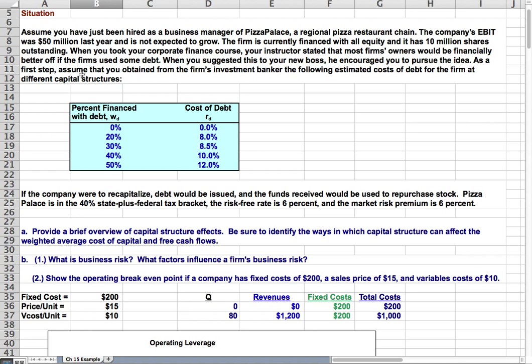As a first step, you obtain from the firm's investment banker the following estimated cost of debt for the firm at different capital structures. Without any debt, of course, the cost of debt would be zero. When you have 20% debt and 80% equity, the cost of debt would be 8% a year. That would increase at 30%, so you have more risk and your cost of debt would go up. Same at 40%, it would increase to 10%, and at 50% debt, so at 50-50 debt and equity, it would cost 12%.